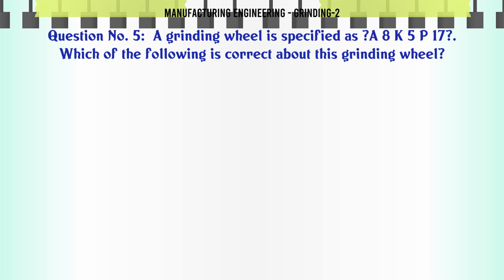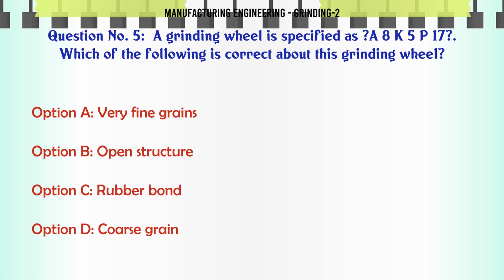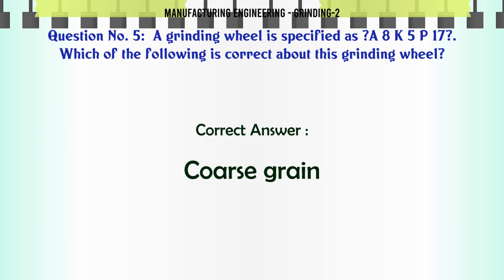C600K8B17. A grinding wheel is specified as A8K5B17. Which of the following is correct about this grinding wheel? A. Very fine grains, B. Open structure, C. Rubber bond, D. Coarse grain. The correct answer is coarse grain.